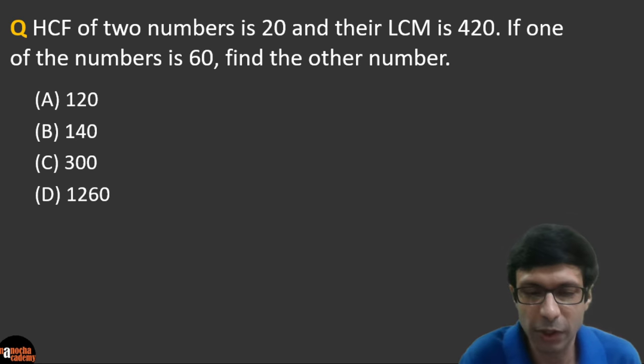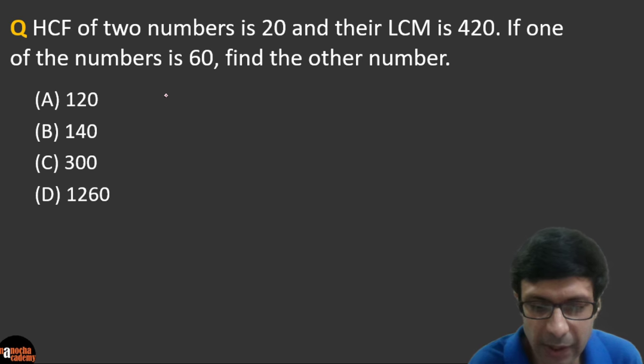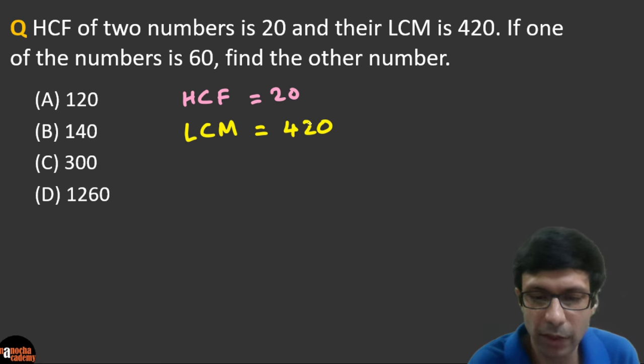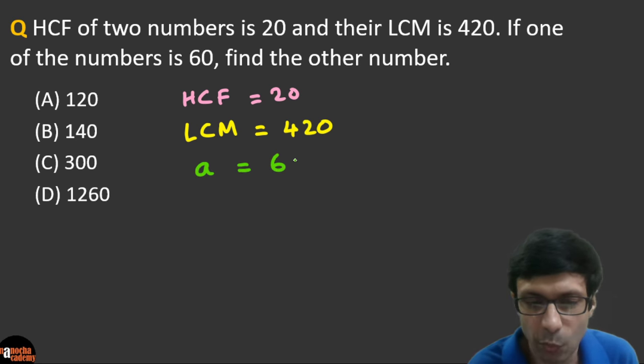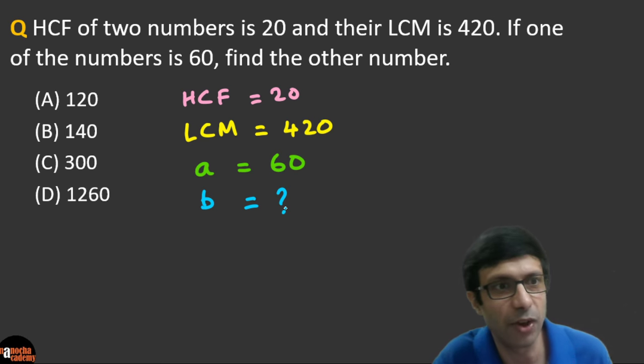So this is our next question. What have we been given? The HCF of two numbers is given as 20, right? So we can say HCF is 20 and the LCM is given as 420. And if one of the numbers, let's say we call that the number A, is 60, we need to find the other number. Let's call that B. So guys, how are you going to do this question? Please go ahead and try it out.